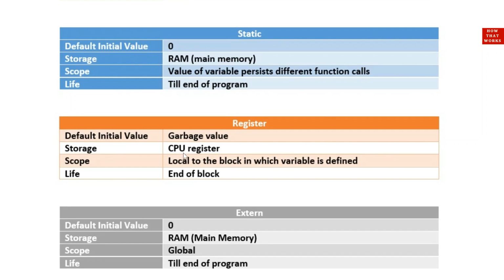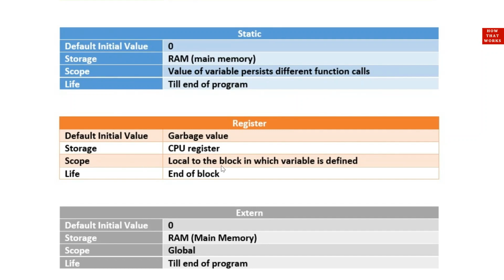Then storage is CPU register. It is very important. There are also some spaces in CPU registers where a variable can be stored. You have learned about the arithmetic logic unit, like that. There are various registers in the CPU where some data can be stored. So if we declare the storage class of a variable as a register, then the value of that variable stores in CPU.